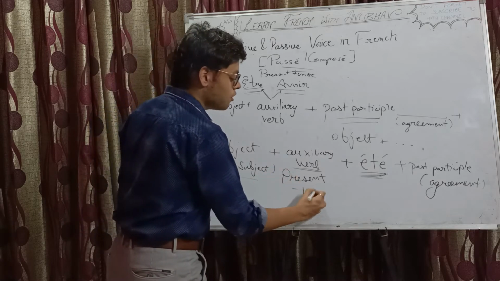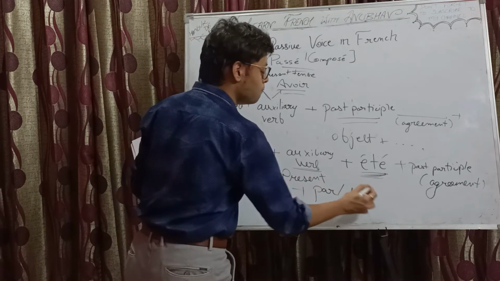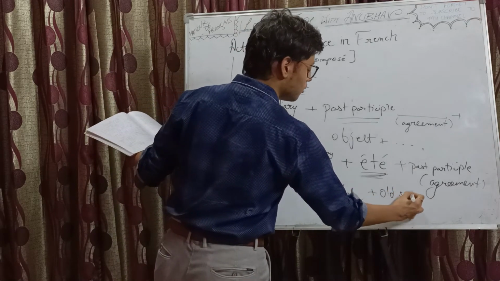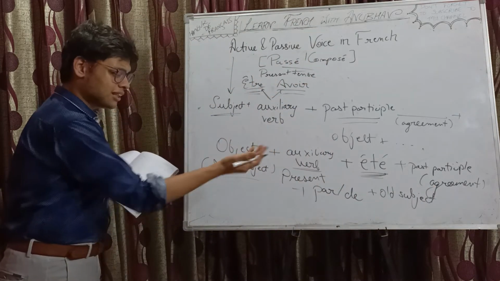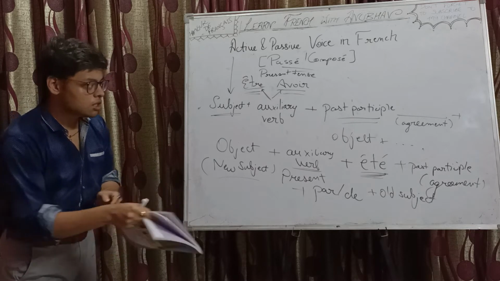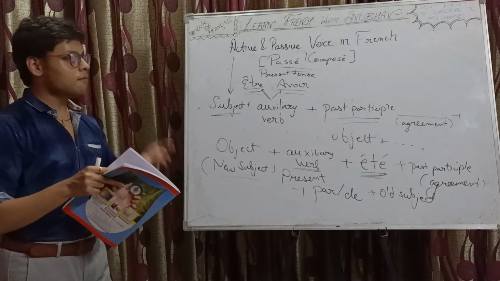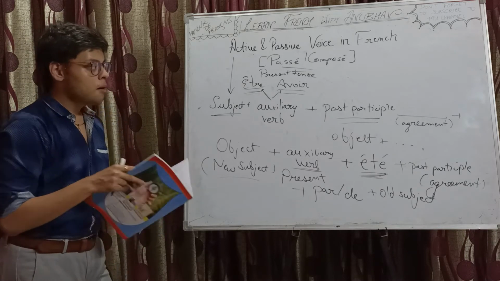And then we have the helping words like par or de, and then we have the previous subject. And then the rest of the sentence, of course, if there are any words as such. So you can memorize the basic formation of affirmative active passive for passé composé.